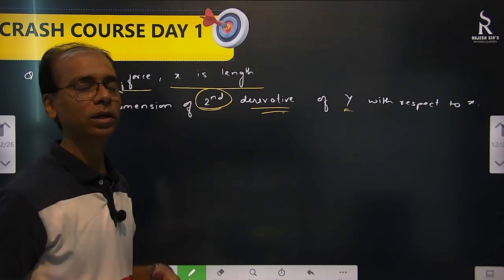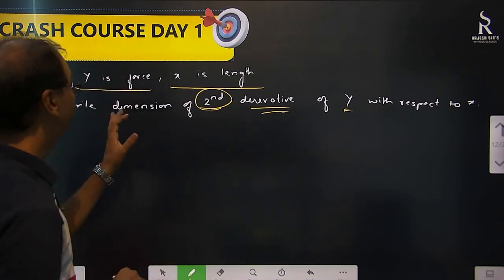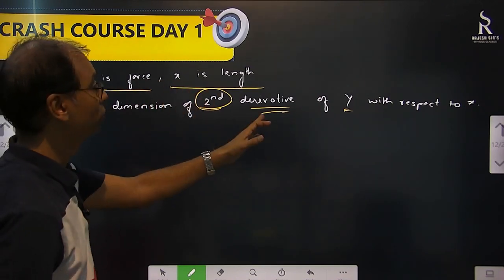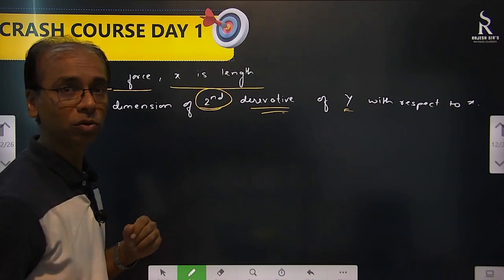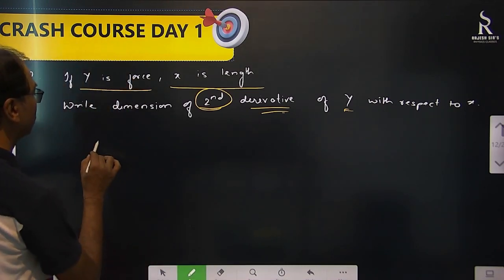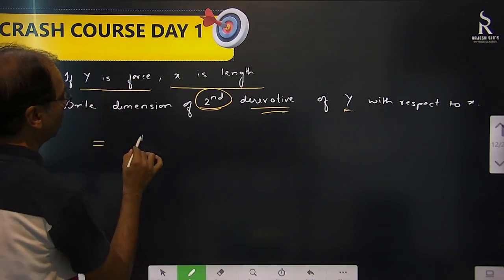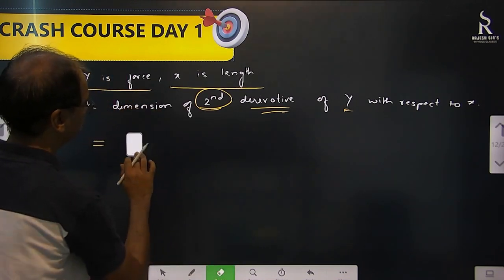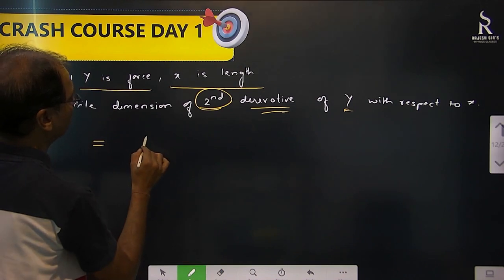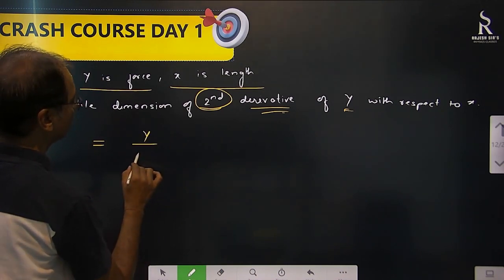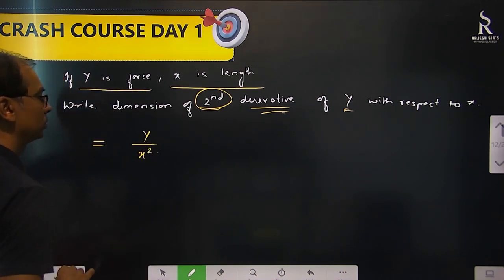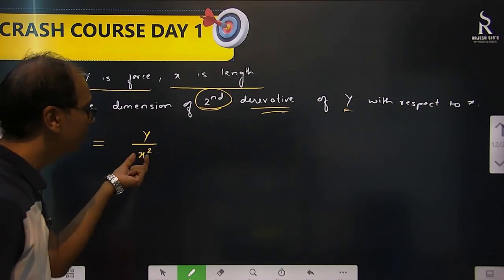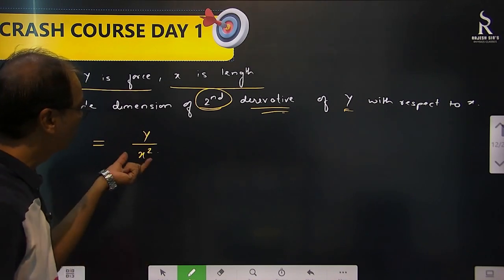So here force and length are given, and he is asking the dimension of the second derivative of y with respect to x, that is d squared y by dx squared.